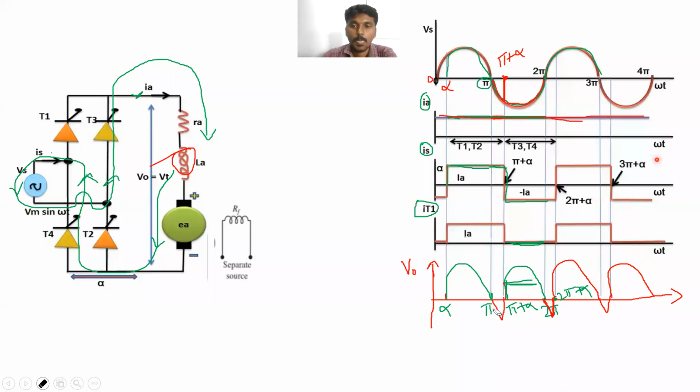Is it clear? This is the output voltage, output current, supply current, and current through the thyristors waveforms.